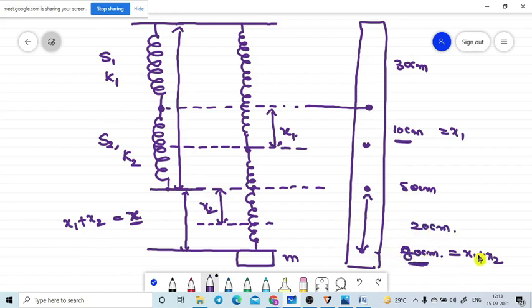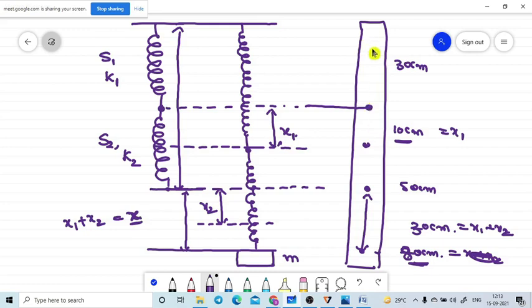So 80 minus 50 is equal to 30 centimeter distance. This is equal to x1 plus x2 we got. From this, how can we get the x2 value? Just subtract x1 from x1 plus x2, and you will get the x2 value. How much extension did we observe in the second spring? Are you getting or not? Hello?